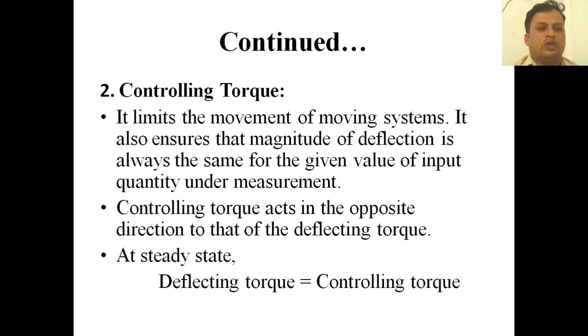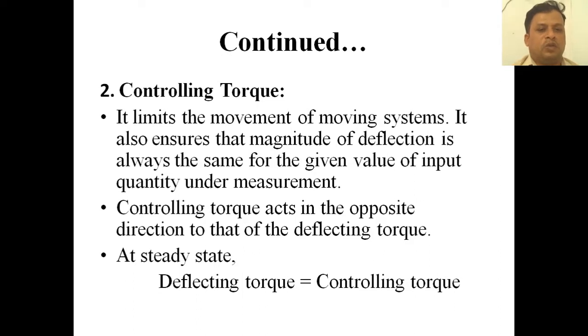It also ensures that the magnitude of deflection is always the same for a given value of input quantity under measurement. So whenever we get a reading, deflecting torque is equal to controlling torque. If deflecting torque is not equal to controlling torque, then we don't get a proper or accurate reading. Why? Because these two torques make the pointer stand at some reading position.